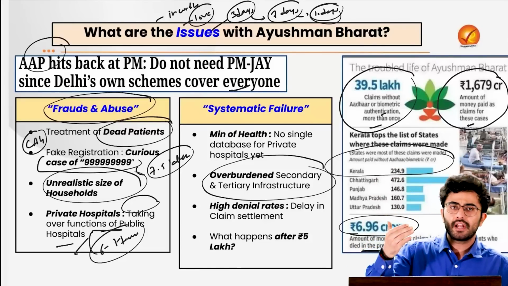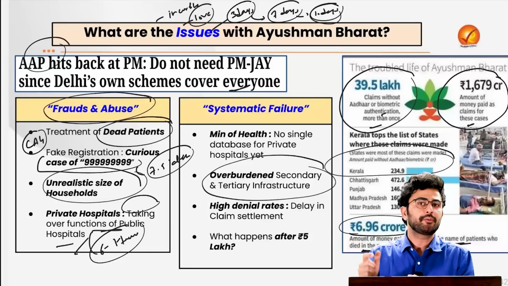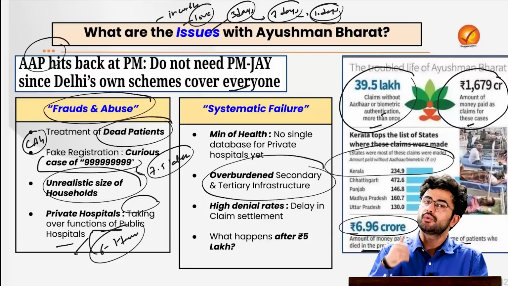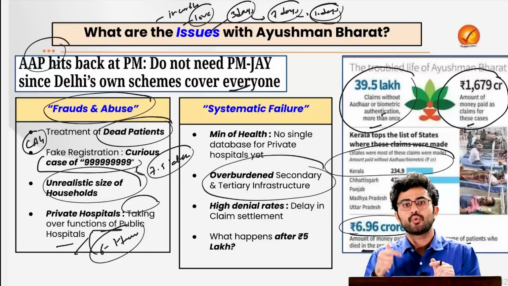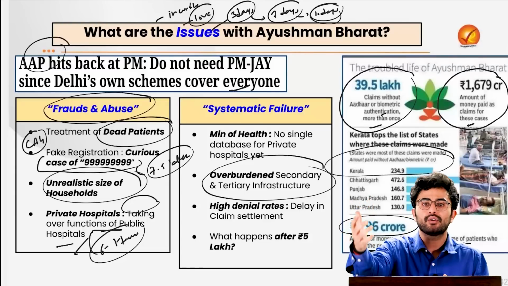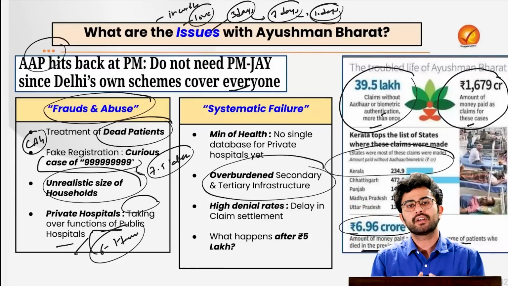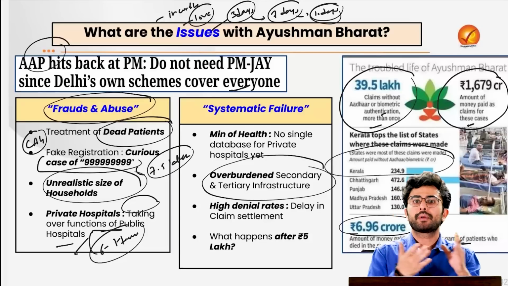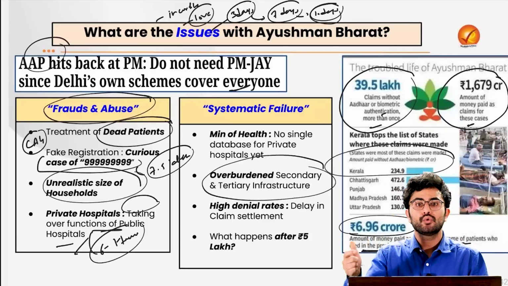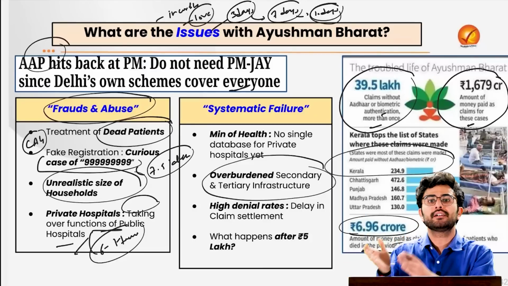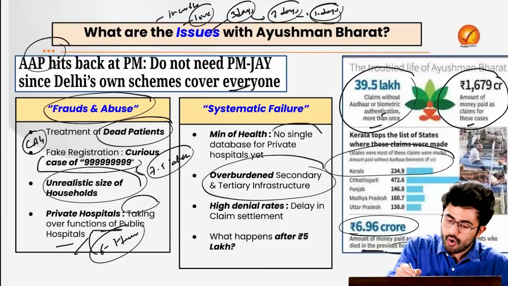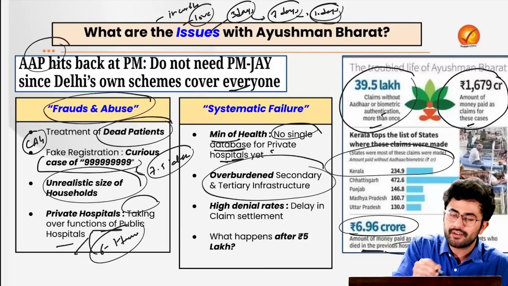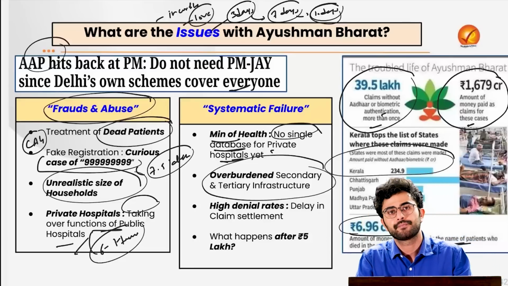Then let's say, in a rural area, I just want to get treatment under Ayushman Bharat. I am a very poor person. You don't have to imagine I am poor. So the idea is, I go to a government hospital, the infrastructure is burdened, the hospital does not exist. What will I do? I will go to a private hospital. How will I get to know whether this private hospital is impaneled under Ayushman Bharat or not, if there does not exist any single database for private hospitals as per the Ministry of Health?